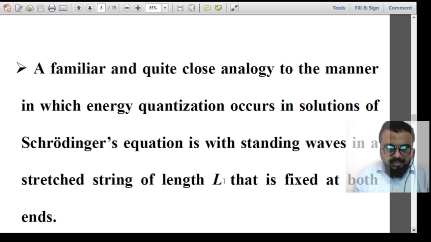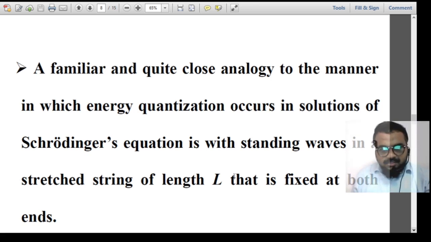So for example, standing waves in a stretched string, that is a physical system. It is not a quantum mechanical system or a microscopic system. It is a macroscopic system. If I fix the two ends of a string on both sides and then vibrate it, we can see the standing waves are produced, and the frequency of the vibration in the standing waves is quantized.